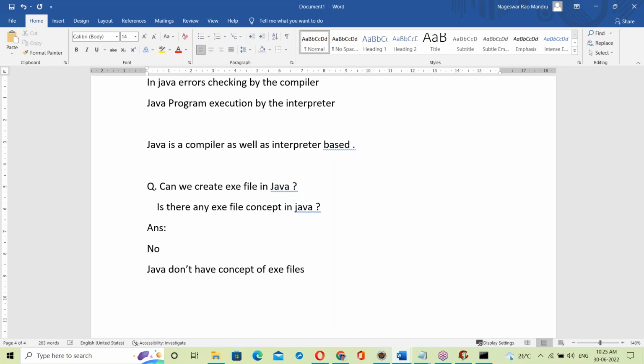That is tomorrow's topic: how Java was made platform independent. Tomorrow's topic is very interesting, no doubt. Don't miss tomorrow's topic.